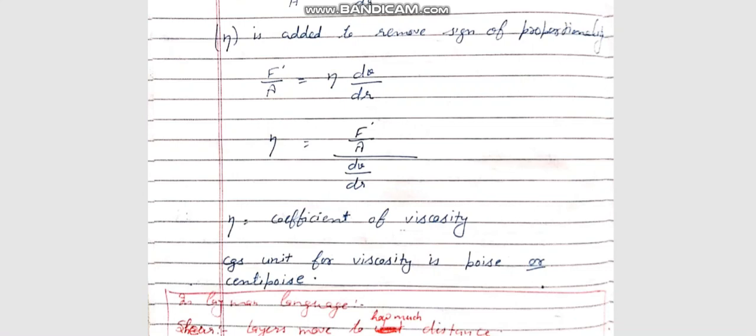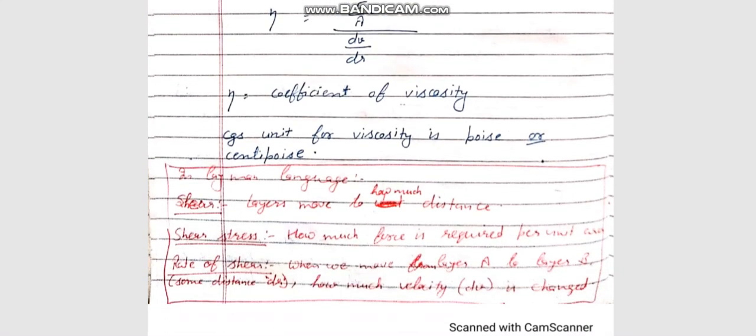Now the question arises, what is the CGS unit for viscosity? This is also an important question if we talk about the GPAT exam. The CGS unit for viscosity is poise or centipoise. Now for easy learning of all the terms used in the previous section, we can simply define the following terms in our own language.